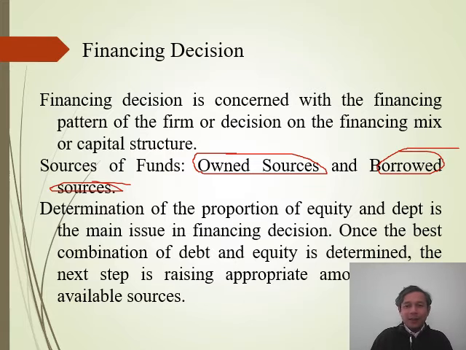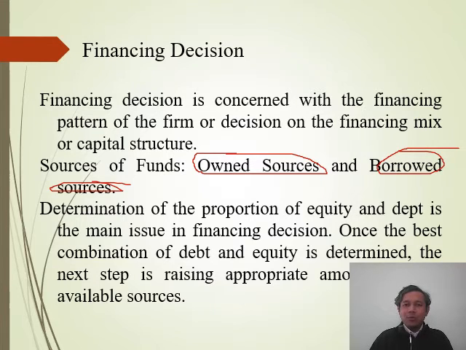1% own source, 99% borrowed source, or 2% own source, or 98% borrowed source, or it may be reverse also, 98% own source, 2% borrowed source, 97% own source, 3% borrowed source, or it may be 50% own source and 50% borrowed source. So which one is the right approach? With which type of capital structure, which mixing of these financing, is better for the organization? There is a concept of optimal. So an optimal structure is very important for a firm, so that it generates profitability for the firm.